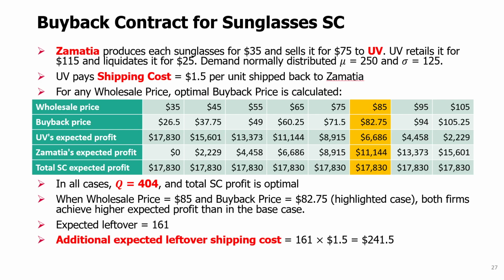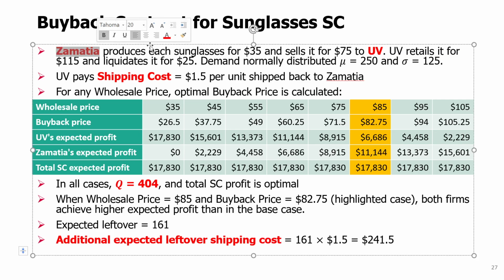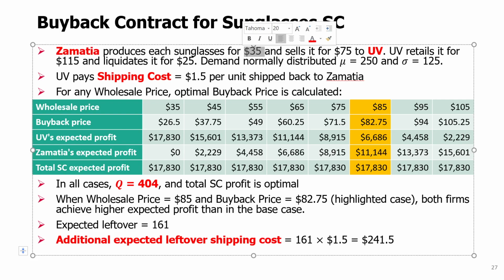So if we consider our example of the supply chain where a supplier is Zamatia, who produces sunglasses for $35, so that's the real cost, and then sells to UV for $75, that's the wholesale price, and then UV sells for $115 to the customers and liquidates for $25, that's the salvage value. This is, of course, the retail price. And then we have demand normally distributed. This is a seasonal product, if you recall. Then the additional assumption here will be that the shipping cost back from the retailer to the supplier is $1.50.